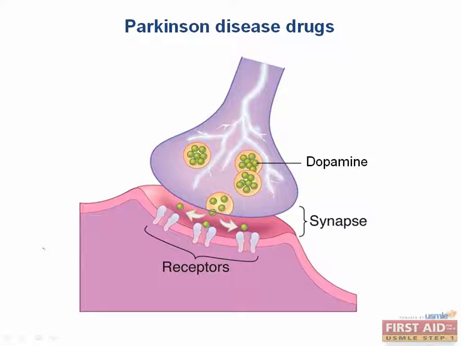First, we can just add dopamine agonists right at the receptor. Second, we can just try to increase the amount of dopamine in the CNS. And then third, we can decrease the breakdown of dopamine so that the dopamine that is at the synapse stays there for a longer period of time. The fourth method has a few more steps.